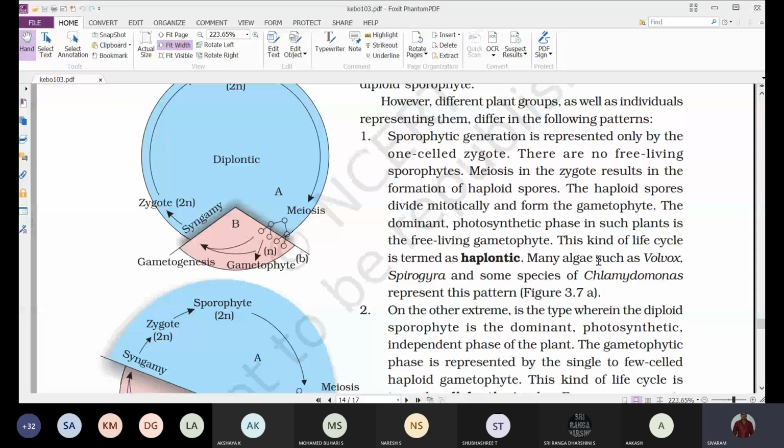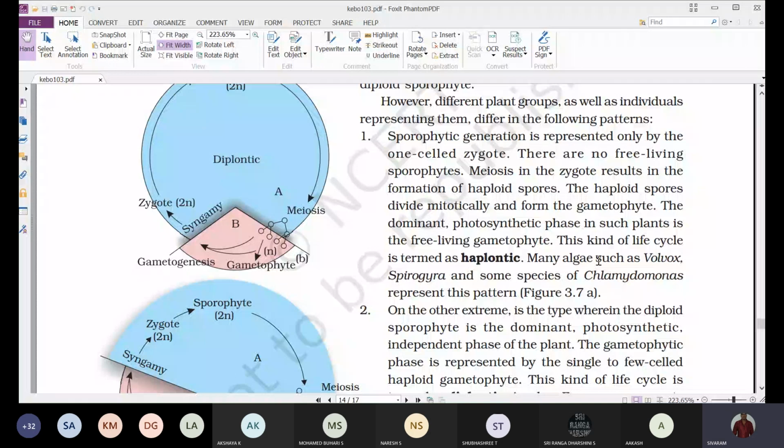However, different plant groups as well as individuals representing them differ in the following patterns: haplontic life cycle, diplontic life cycle, and haplodiplontic life cycle. So what is the difference between these haplontic, diplontic, and haplodiplontic life cycles? First of all, we'll go with the haplontic life cycle.